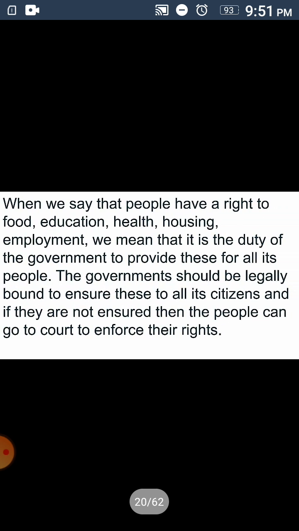When we say that people have a right to food, education, health, housing, employment, we mean that it is the duty of the government to provide these for all its people.